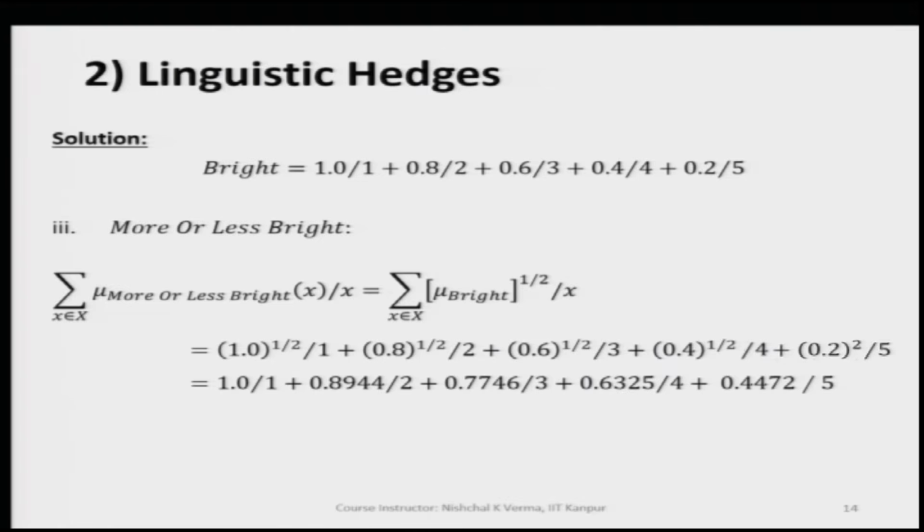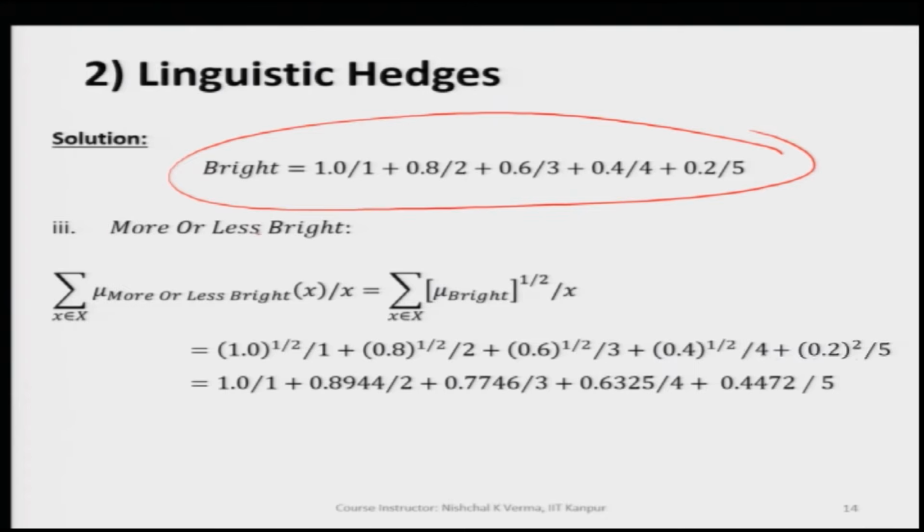Now, let us quickly go to the third part of the example here, where bright is given to us and we have to find the more or less bright. So, more or less is a hedge, as I have already mentioned. Like we had very and then very, very and then extremely. Now, let us take more or less as the hedge and see what happens.